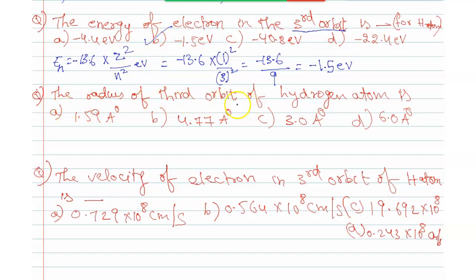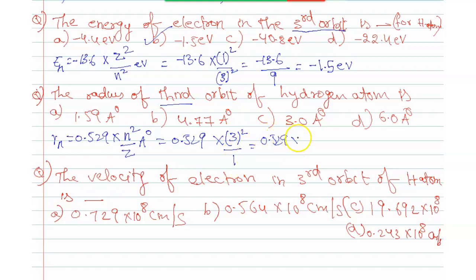The radius of the third orbit of a hydrogen atom. They ask for the radius. Rn equal to 0.529 into n square by Z angstrom units. Substitute the values, students: 0.529 into n square, where n means the orbit. They mention the third orbit, so 3 square is 9. Z, the atomic number, is 1 for a hydrogen atom. So 0.529 into 9. Multiply it, and we get 4.77 angstrom units. So option B is the correct one.